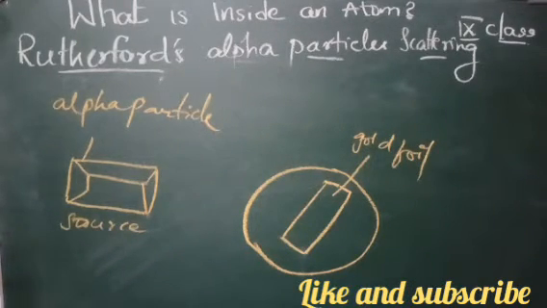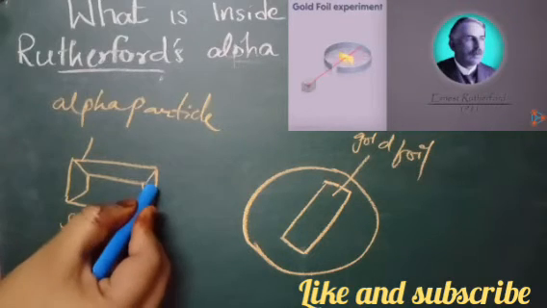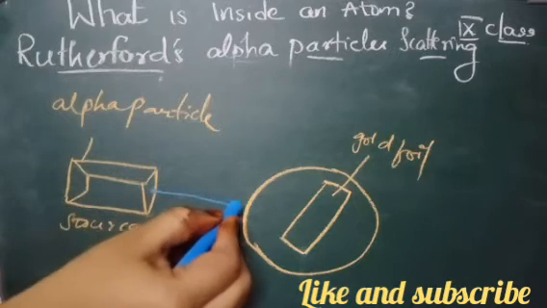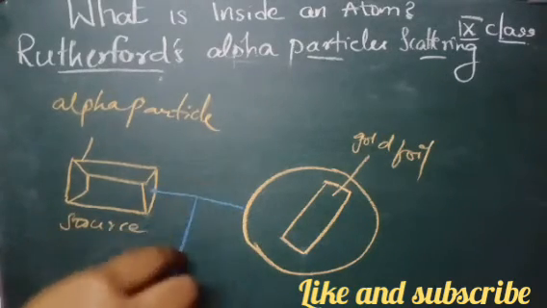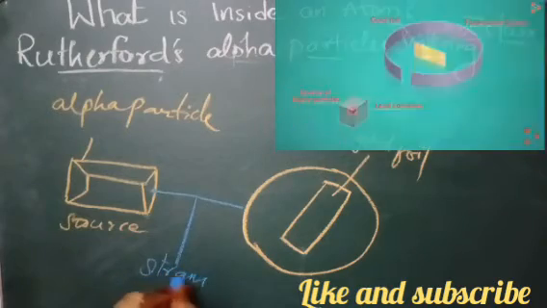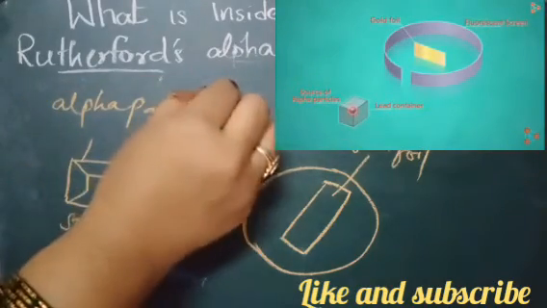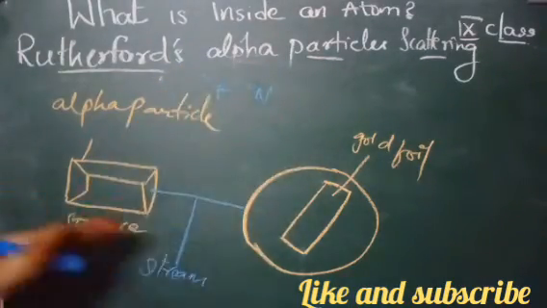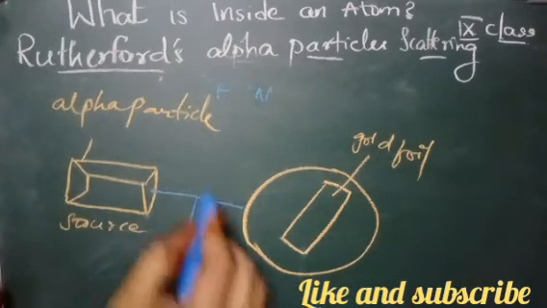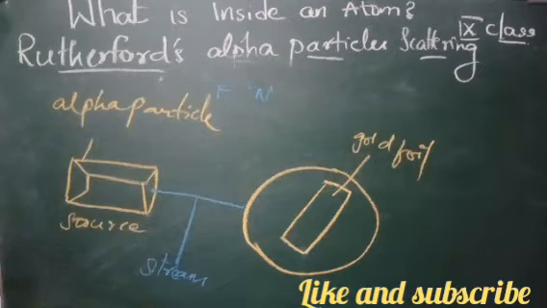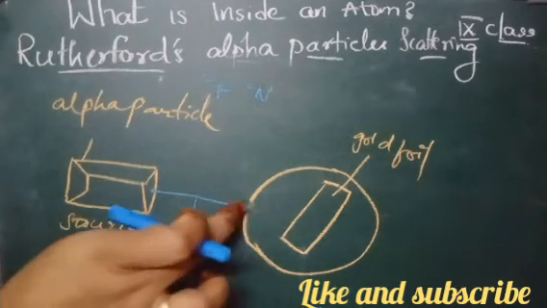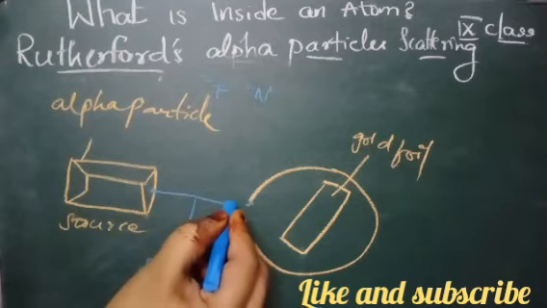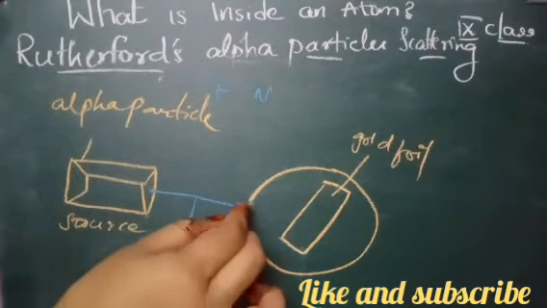Now there is a source of fast moving alpha particles which have a considerable amount of energy. So what is happening? From here the stream of alpha particles is passing. They have only positive charge, that is 2 protons and 2 neutrons. There is a continuous fast stream of alpha particles going through one slit here, and from this slit it goes and touches the gold foil.